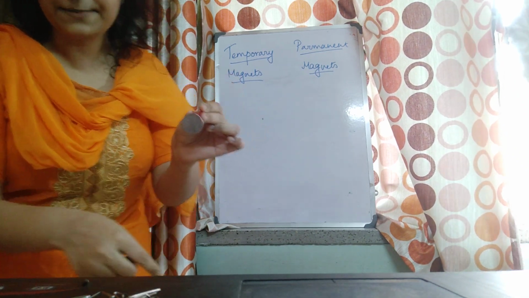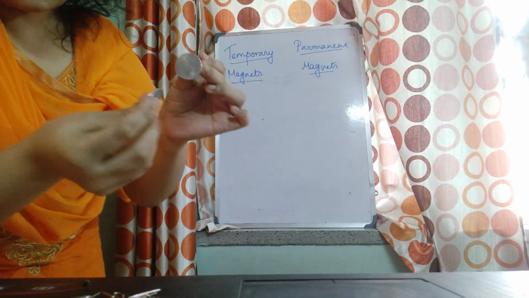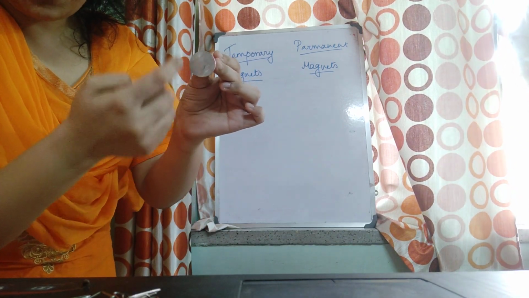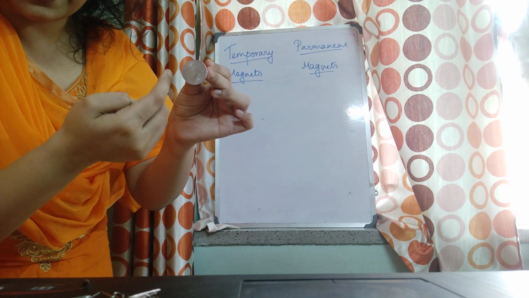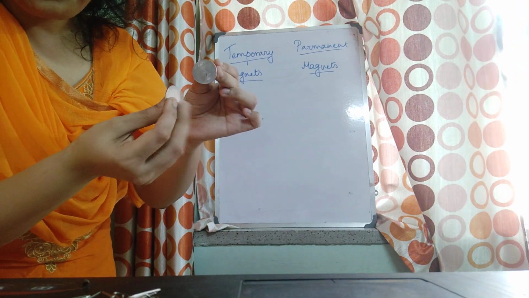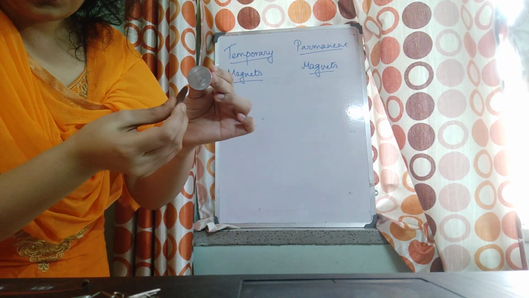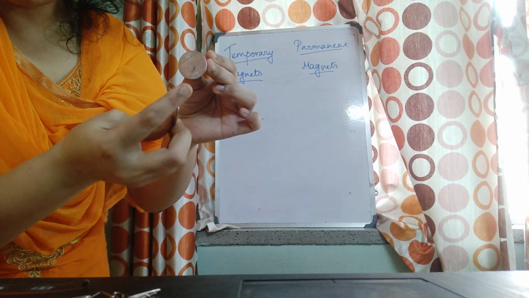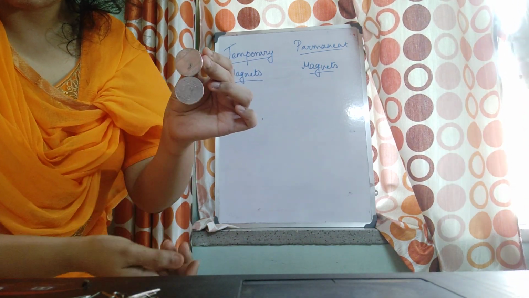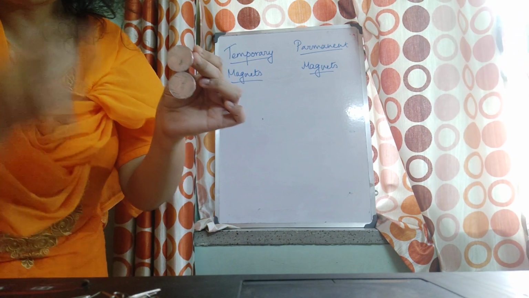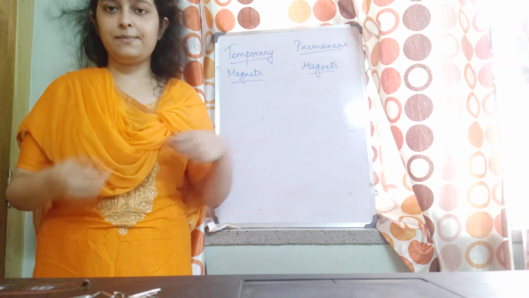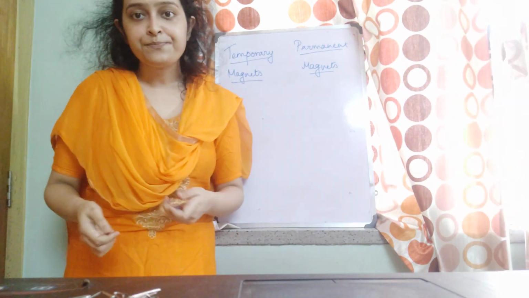Now that's why when I am bringing another coin to this south pole, this coin is now behaving as a temporary magnet. Why temporary? I'll tell you. So again, when I am bringing this coin, the south pole induces a north pole here, so it's getting attracted. That's why a long chain of coins or other magnetic substances can be formed.